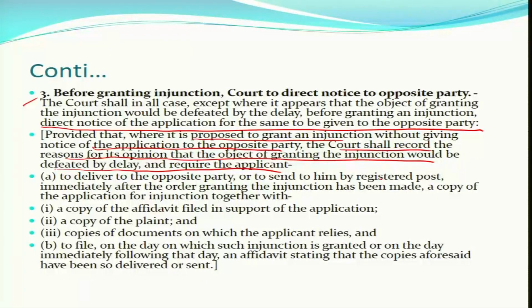So, in those emergency or urgent situations, I will say, the court can directly, by recording the reasons why the court is granting relief of this temporary injunction, grant this without serving notice to the opposite party. But this is specific for the time being, to deliver to the opposite party or send him by registered post immediately after the order, along with the application, a copy of the affidavit, plaint and copies. This can also be there.